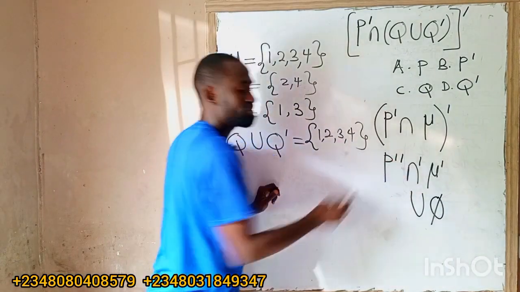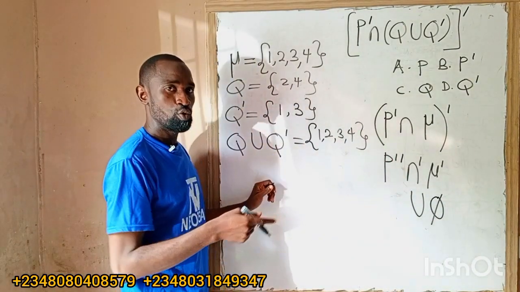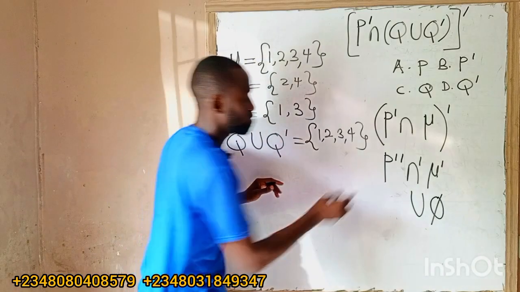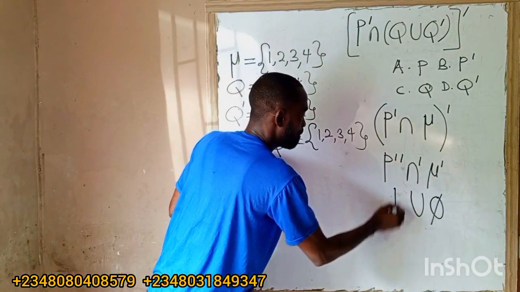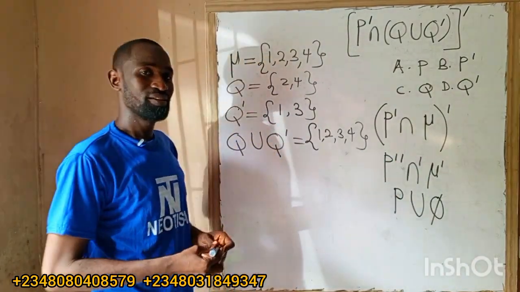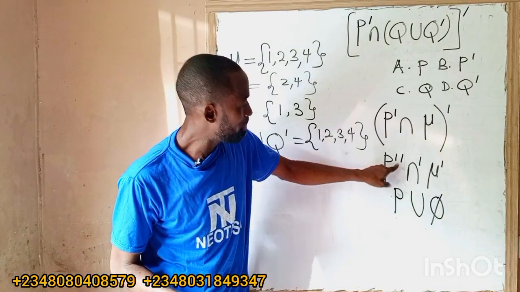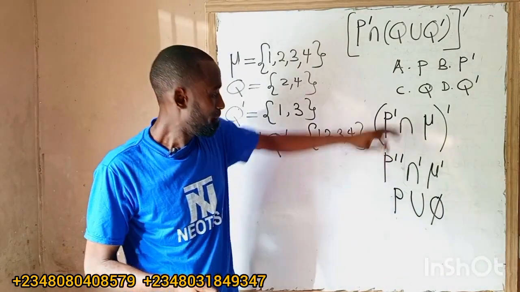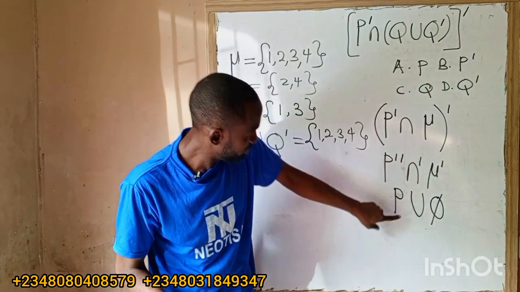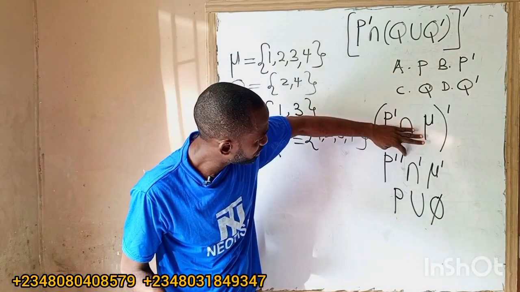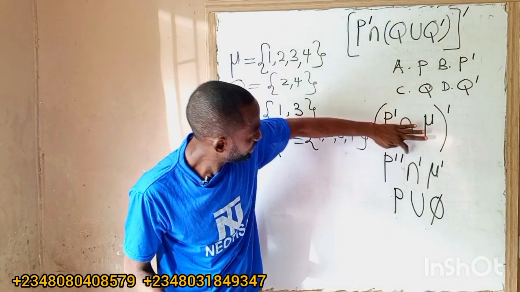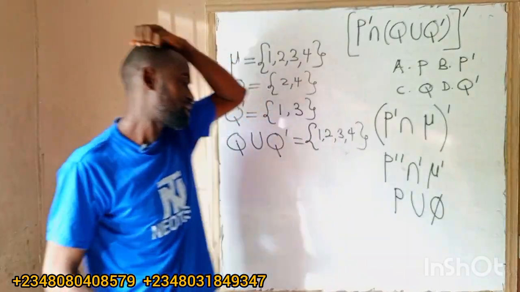Now, P prime prime means minus times minus, which gives us plus. So minus times minus will be P. Are you with me? Now look at this: P prime prime is P. I will take this one as negative. Negative times negative equals positive.